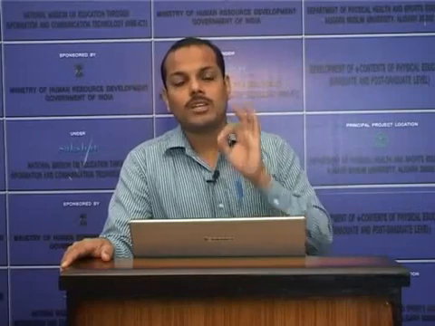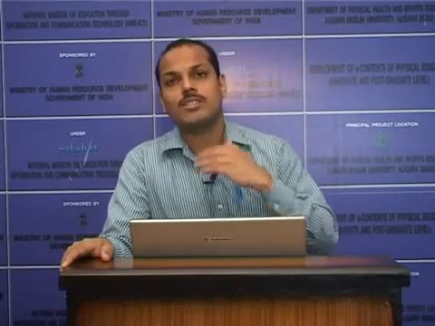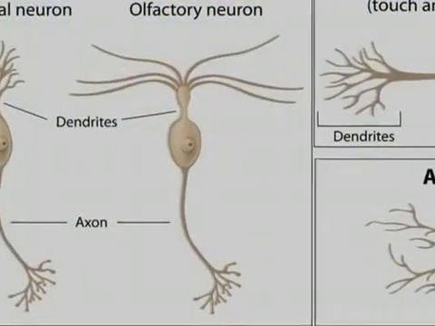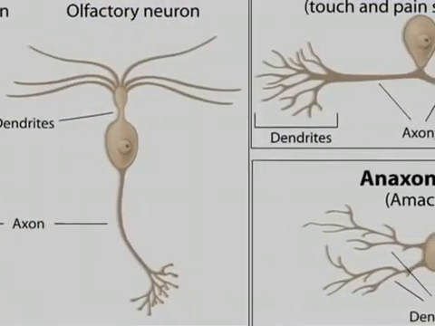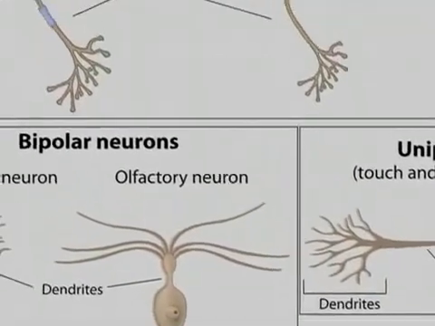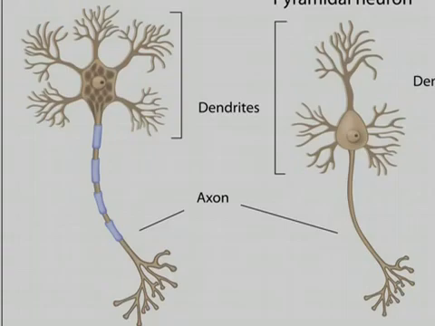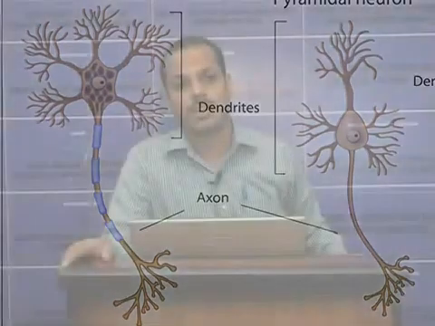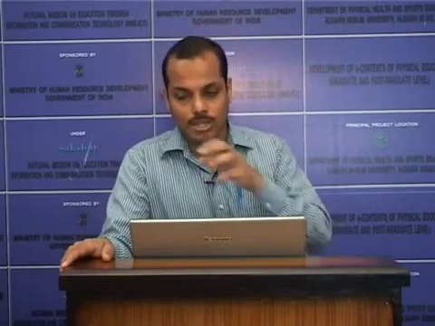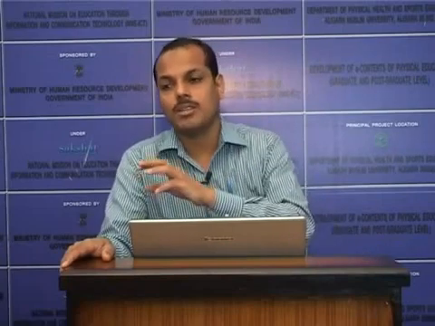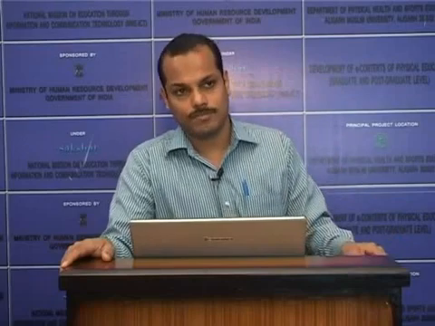Like we discussed about the nerves, there are different types of neurons available. That is mainly based on the location and direction in which the neuron conducts impulses. There are mainly 3 types of neurons. The first one is the sensory neuron. A sensory neuron carries impulses to the central nervous system.